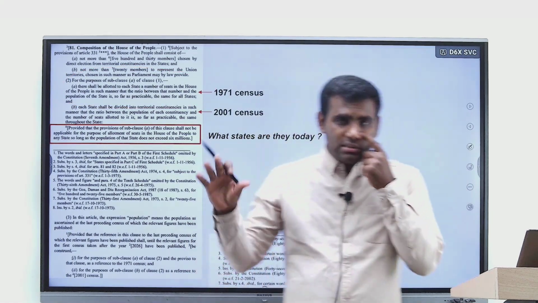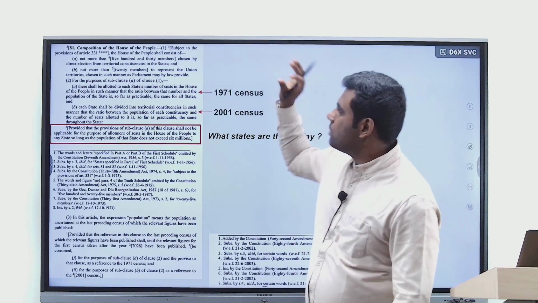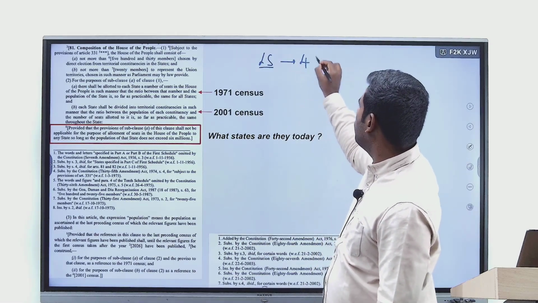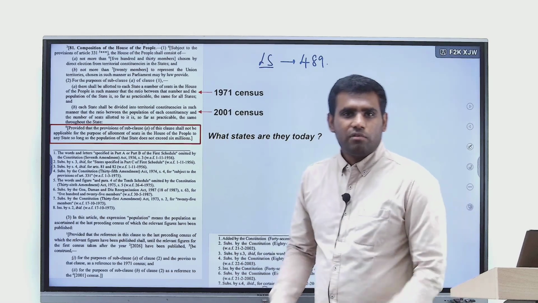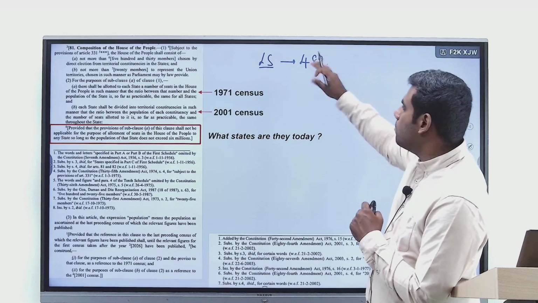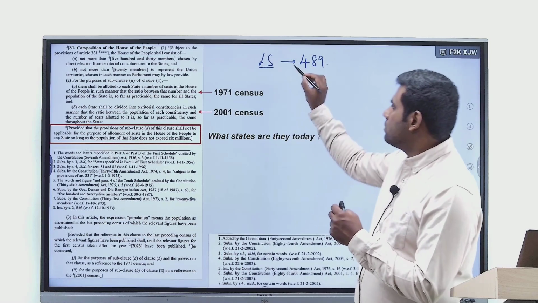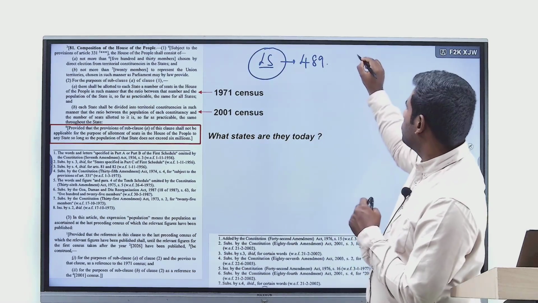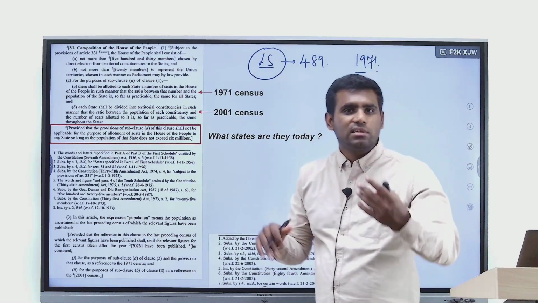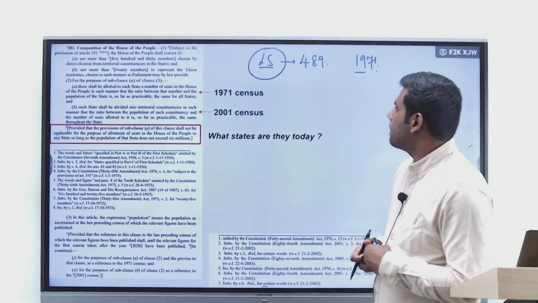So I hope you are able to understand this whole mechanism. When the original Constitution was made, the total number of seats allotted for Lok Sabha was only 489, from both states as well as union territories. After every census, the number should have been increased. But the last census based on which the number of seats in Lok Sabha was increased was actually the 1971 census. Since then, other censuses have not resulted in a revision of the total seats in Lok Sabha, right?